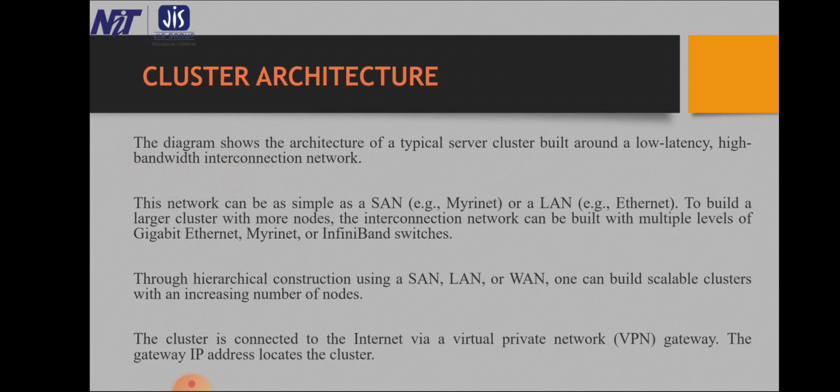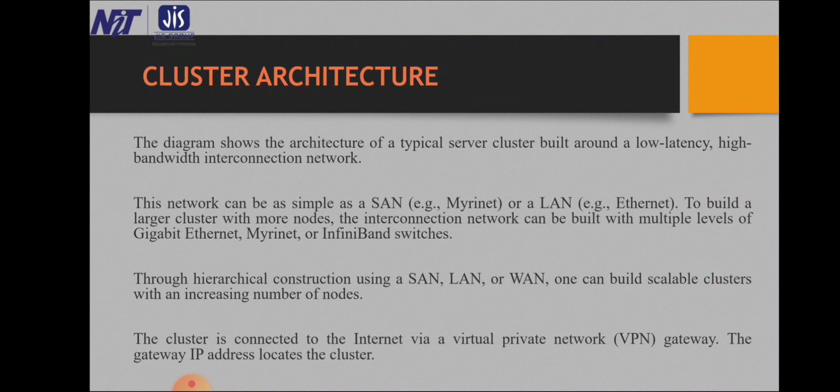To build a larger cluster with more nodes, the interconnection network can be built with multiple levels of gigabit, multi-gigabit, etc. Through hierarchical construction using a storage area network SAN, LAN or WAN, one can build a virtual private network VPN gateway.